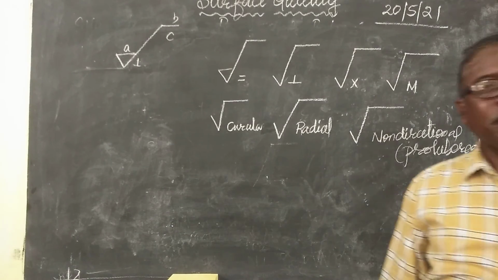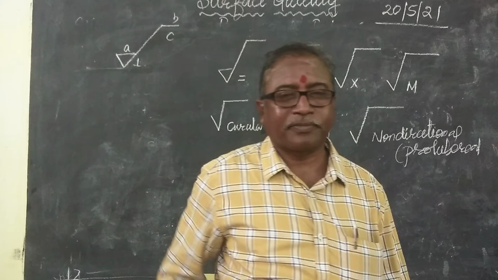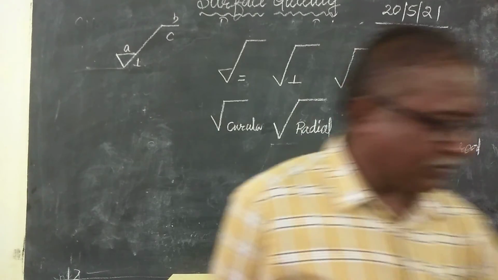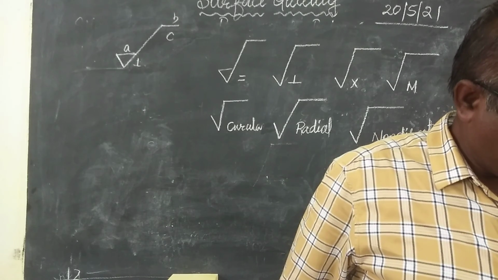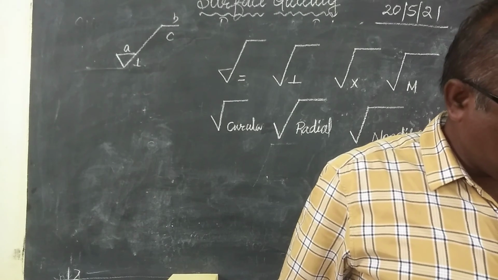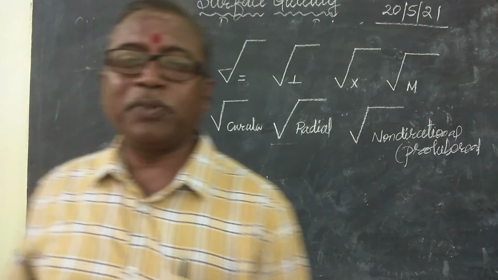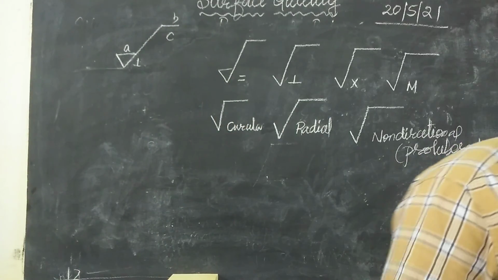Only 3 minutes. If you have any doubt, you can raise the question. Almost all is covered from this chapter. This is enough for this class. Thank you.